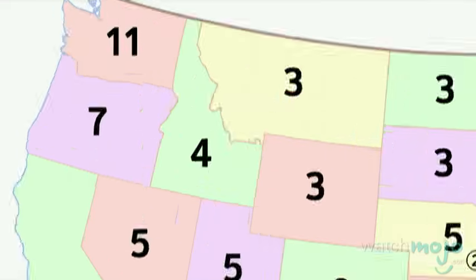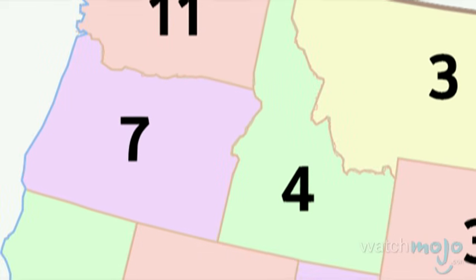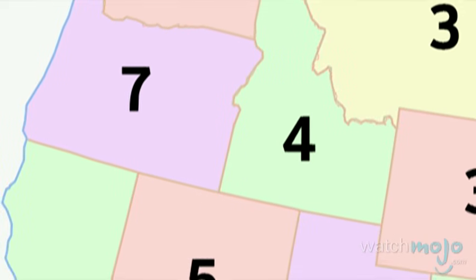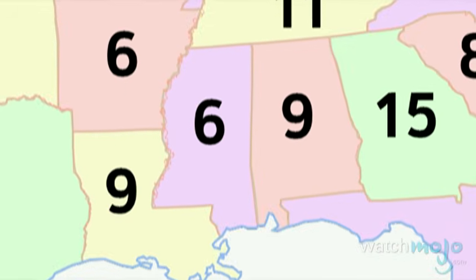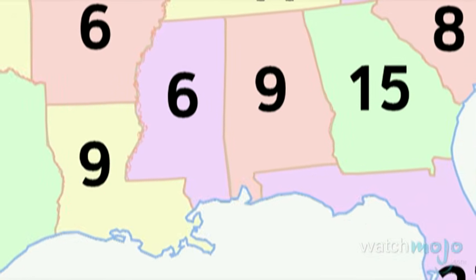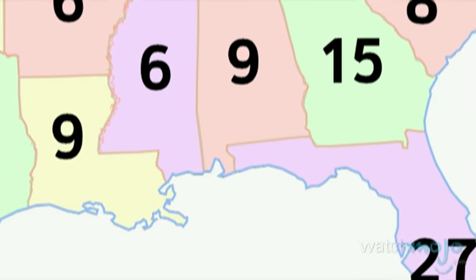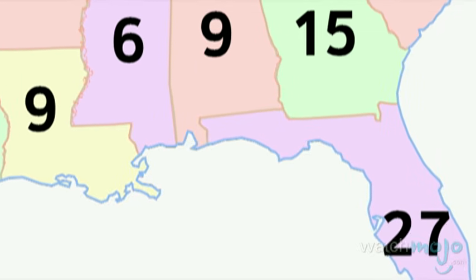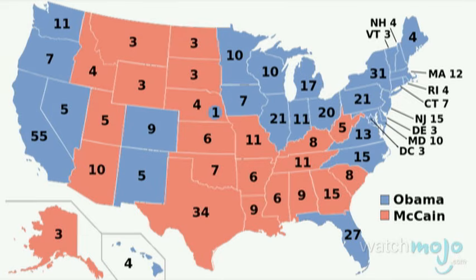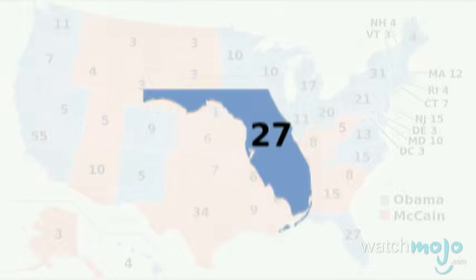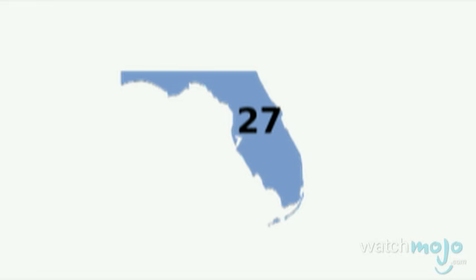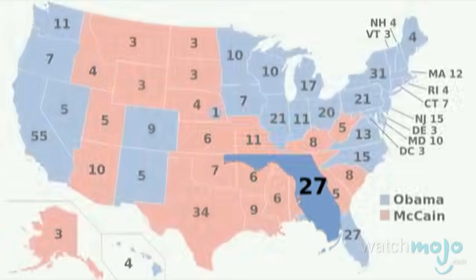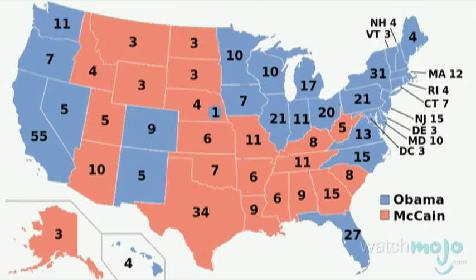Each state is assigned a number of electors based on how many senators and representatives it has in Congress. The exact number of electors for each state is decided every 10 years based on the results of the U.S. Census. Most states use the winner-takes-all method, which means that if a candidate wins the majority of votes in his or her state, that candidate will win all of that state's electoral seats.